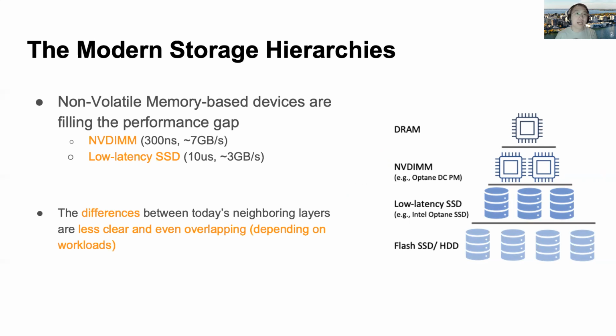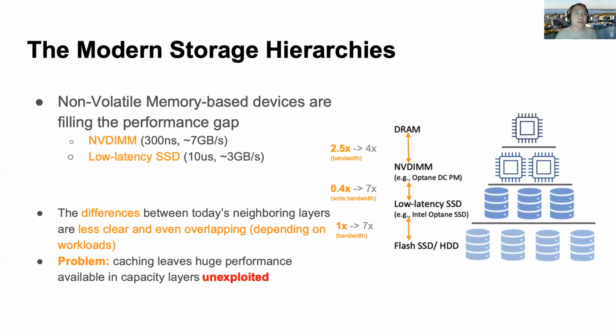Within the modern hierarchy, we observe that the difference between today's adjacent layers is much less clear compared to that in traditional hierarchies. For instance, we look into popular pairs of devices such as DRAM versus NVDIMM, NVDIMM versus low-latency SSD, and low-latency SSD versus flash SSD. According to our quantification, we find that the minimum performance difference across device pairs is typically less than 3 times, much smaller than that in traditional hierarchies. And actually, sometimes the performance of adjacent devices can overlap.